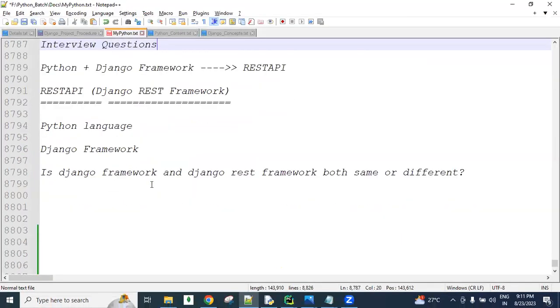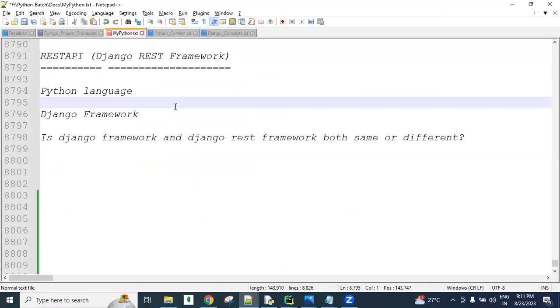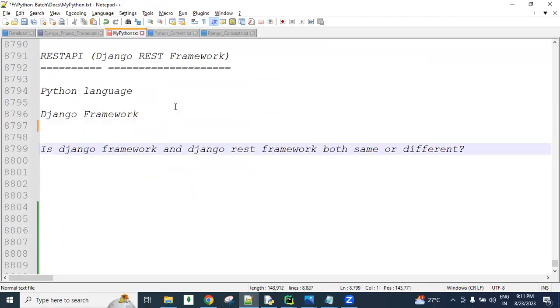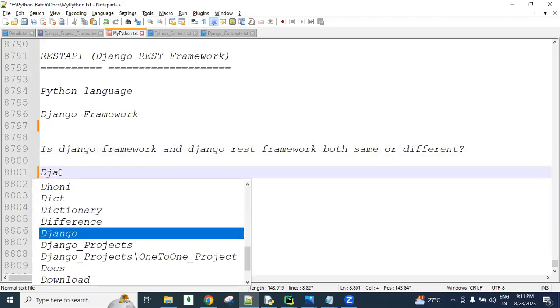Here is a question with a one word answer: are the Django framework and the Django REST framework the same or different? Your answer is different, guys. The Django framework is different and the Django REST framework is different.